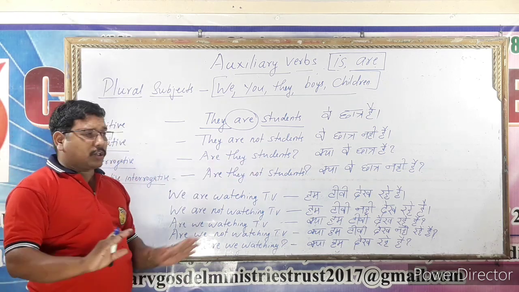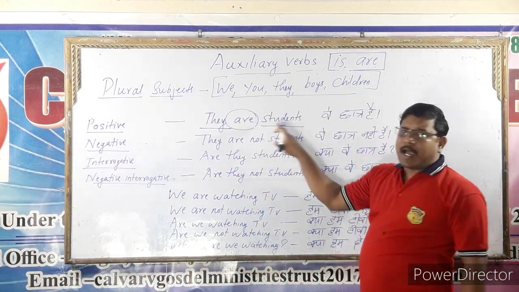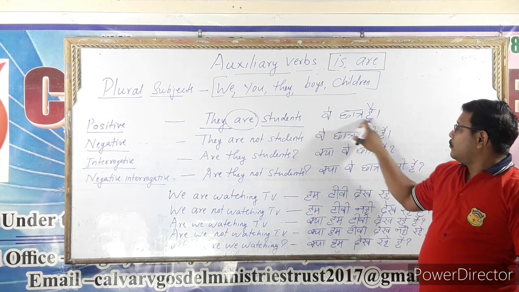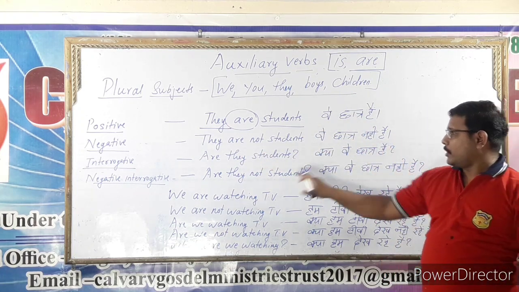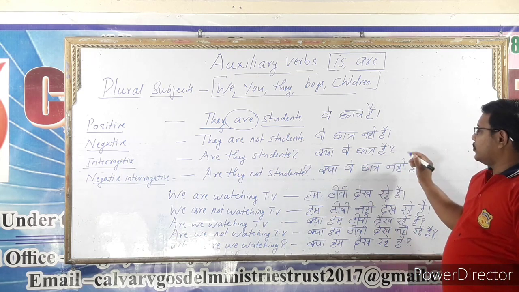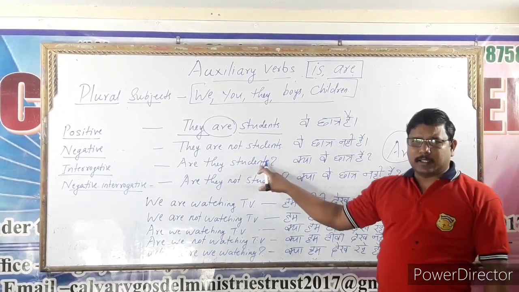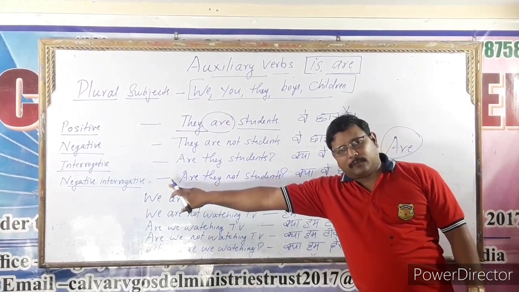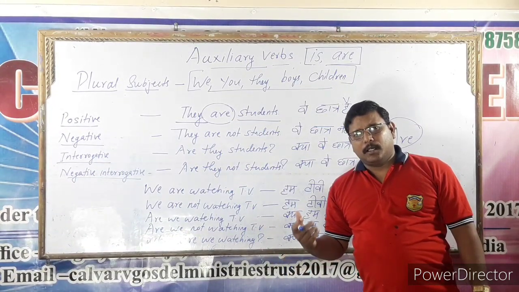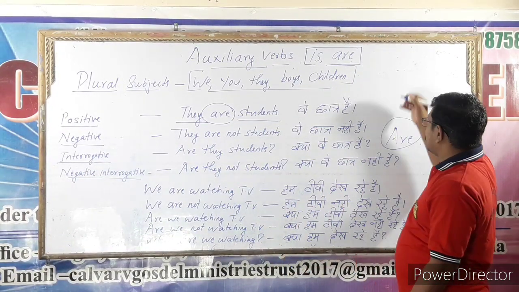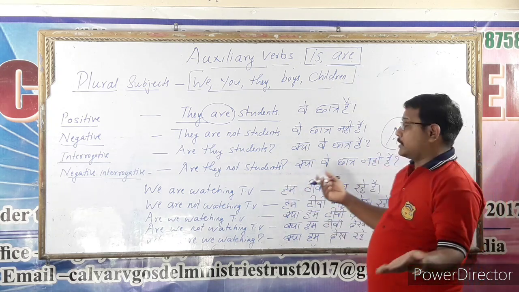Are they students? The total pattern is this. See, first, they are students. वे छात्र हैं. They are not students. वे छात्र नहीं हैं. Are they students? The pattern used here: first you write are. Whichever auxiliary is written here, that auxiliary you write in the first place. Then you will get the question. Suppose I want to say one example.